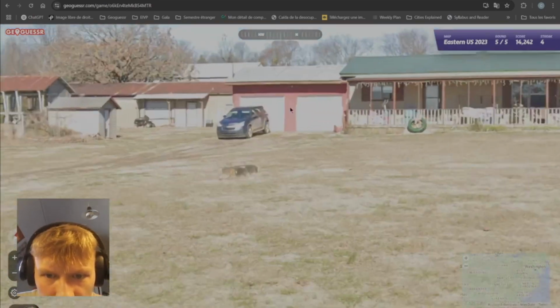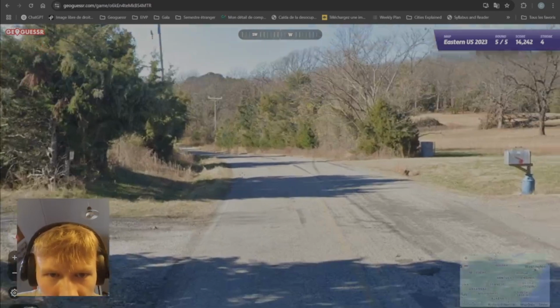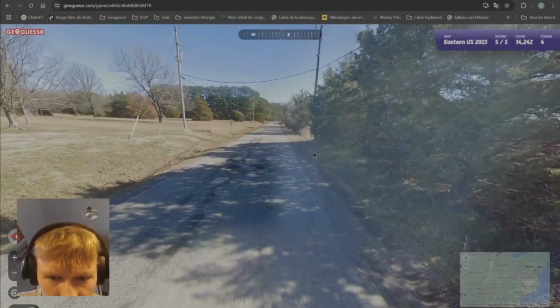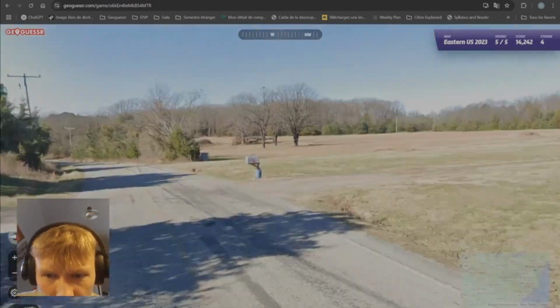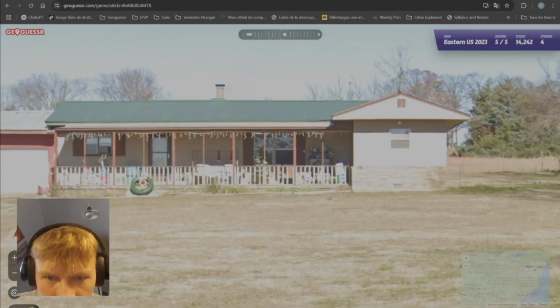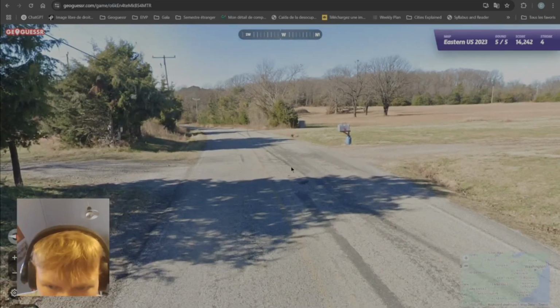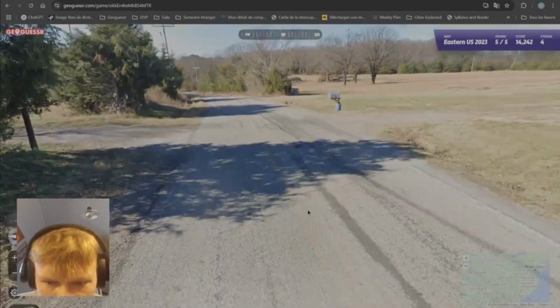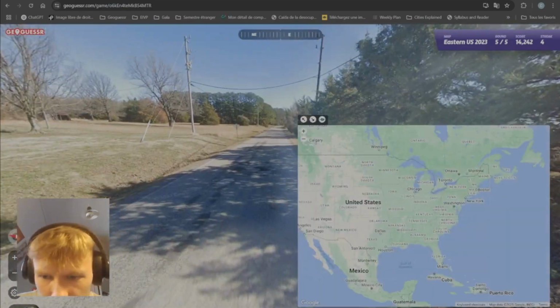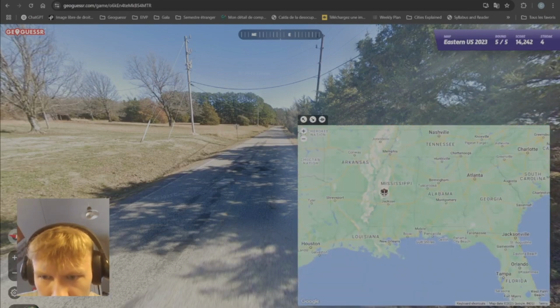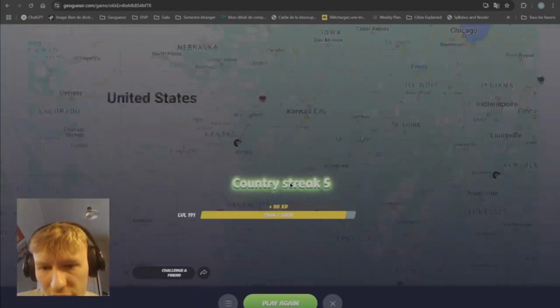And then we have another no car here in the south. Not really gonna be too useful here, I think, the no car. So we have a wooden house. Not really much you can do on a round like this, to be honest. We do have wide lines, which tend to be more like Mississippi, Arkansas. So I'll try Mississippi, and it's northwestern Arkansas.